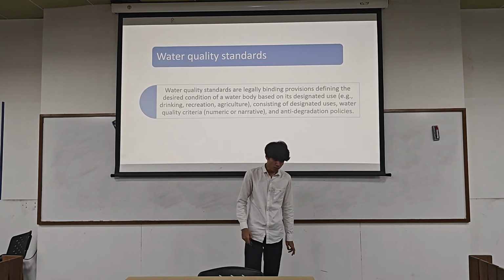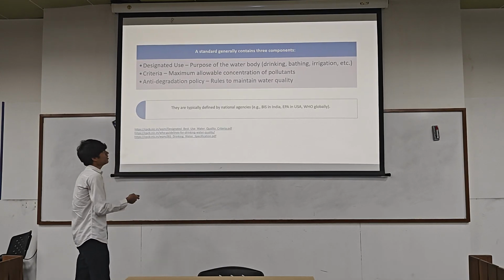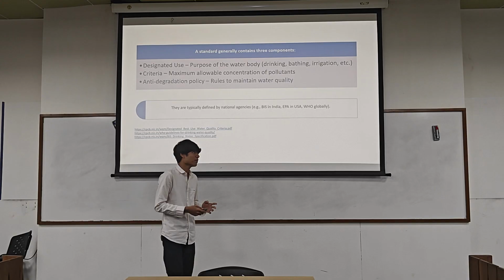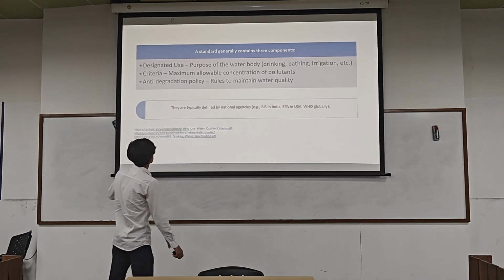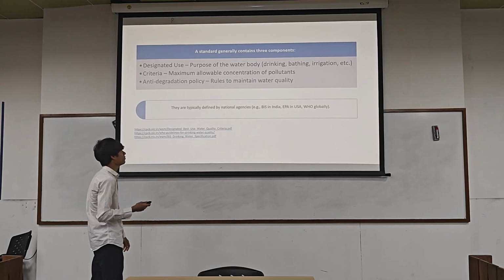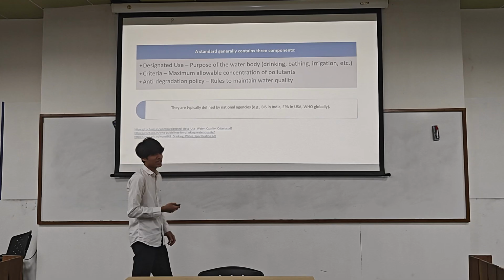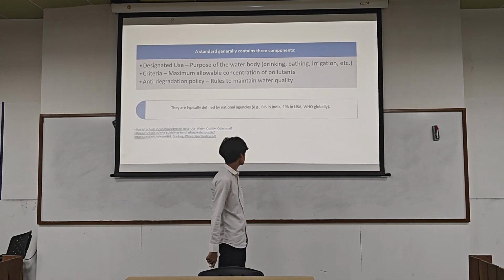Standards are classified based on three main components: designated use, the purpose of the water body; criteria, the maximum allowable concentration of pollutants; and antidegradation policy, the rule to maintain water quality.